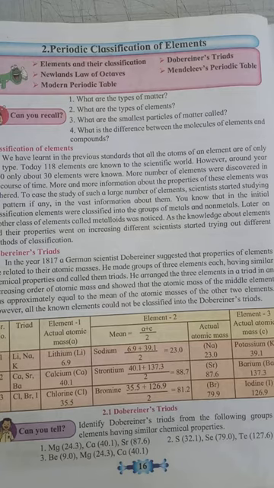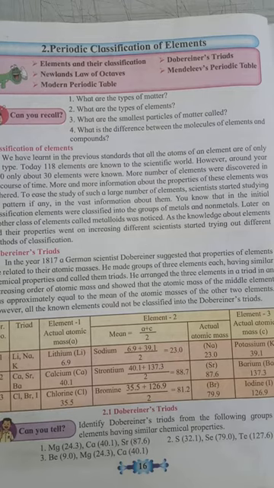These are the metalloids. In eighth standard you have studied the smallest particle of matter. The smallest particle of matter is called the atom. In ninth you have studied the molecules of elements and compounds. What are the molecules of elements and compounds?